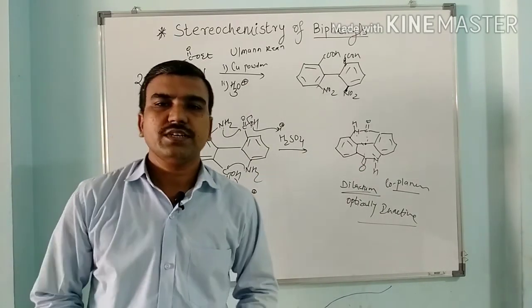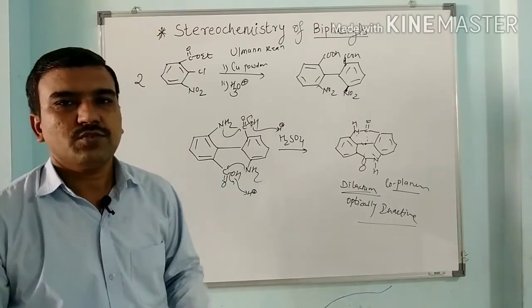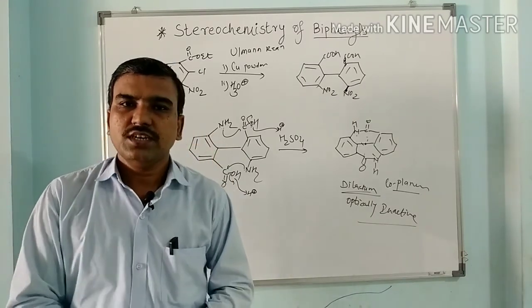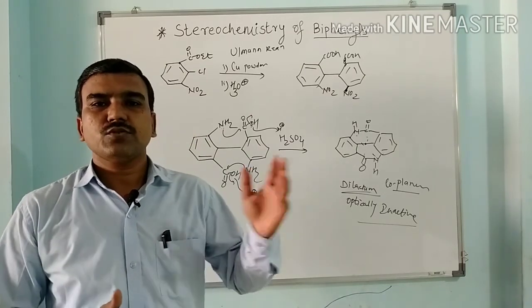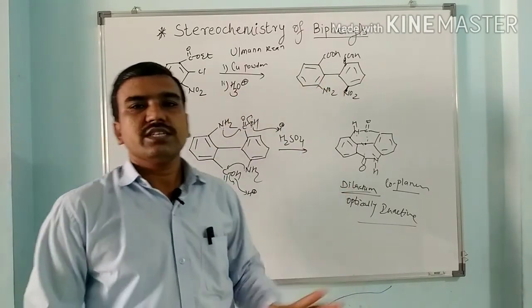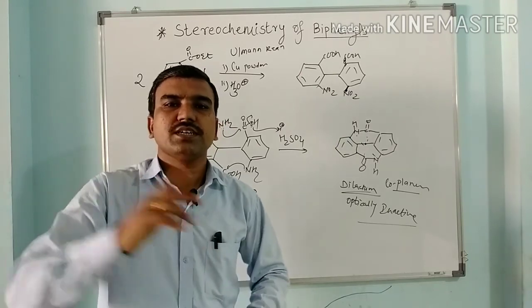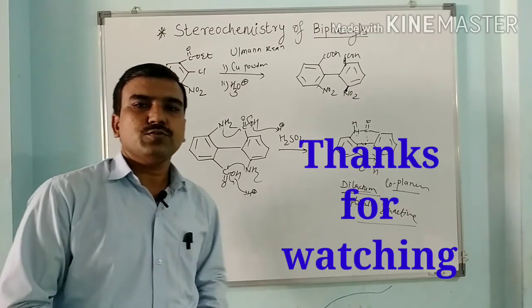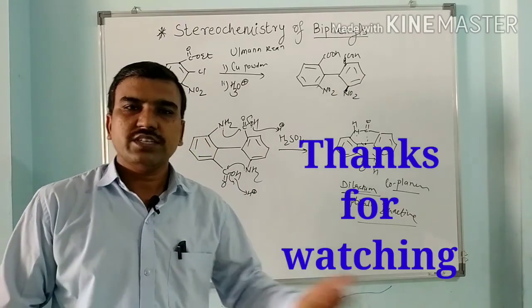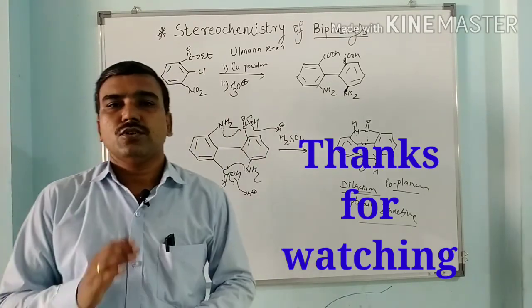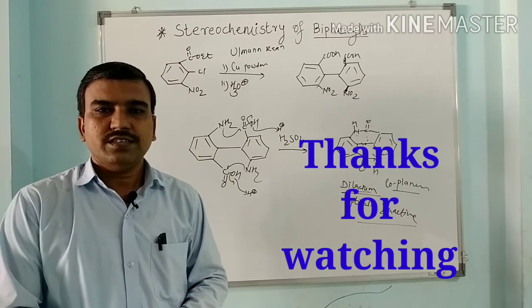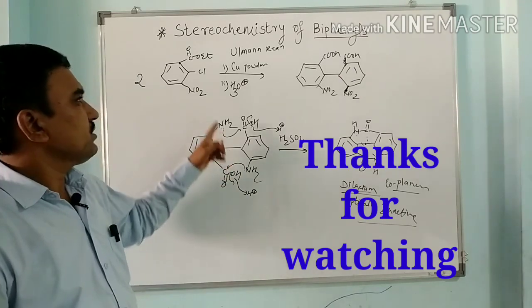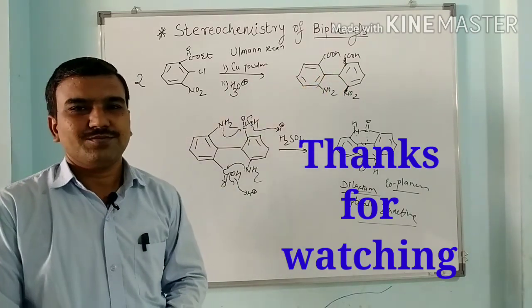So what is the condition for optical activity or optical isomerism for the biphenyls? It should have larger or bulkier groups at the ortho position, and these groups should be large enough to restrict rotation of the carbon-carbon single bond. When this rotation is hindered or blocked, then it shows optical isomerism. So the ortho substituent groups should be large enough to restrict rotation, and these groups should be dissimilar to destroy the symmetry. So here we have seen optical isomerism of biphenyls due to atropisomerism. This is optical isomerism shown by biphenyls due to the restricted rotation of this carbon-carbon single bond. Thank you.